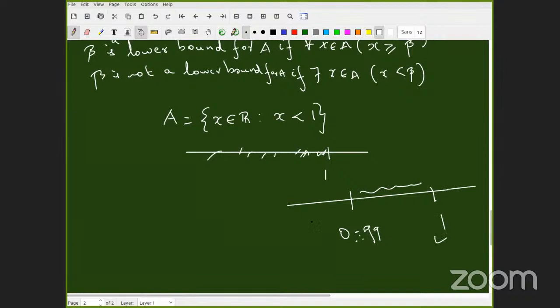That's correct. Because the definition says, take any element A of the set. If A belongs to the set, the definition of the set itself says A is less than 1, right? Yes, sir. Less than 1 means less than or equal to 1 is also true. That we have discussed. Therefore, we have satisfied the definition. So 1 is an upper bound. I hope all of you have understood. I am clearing all feedback.